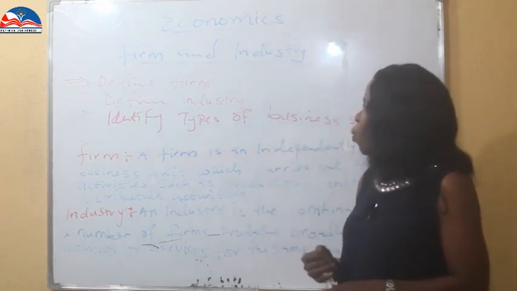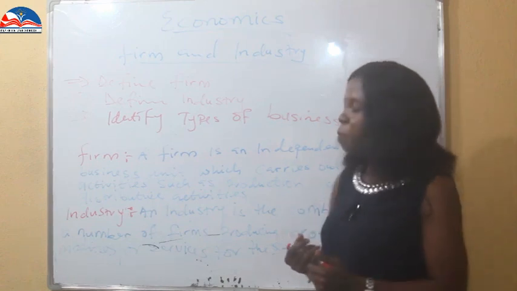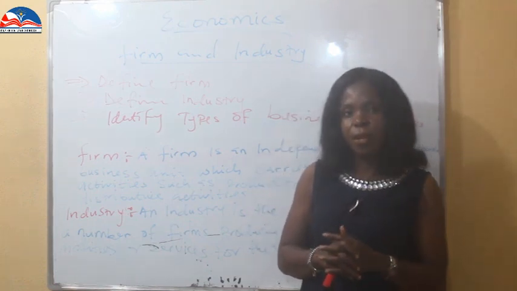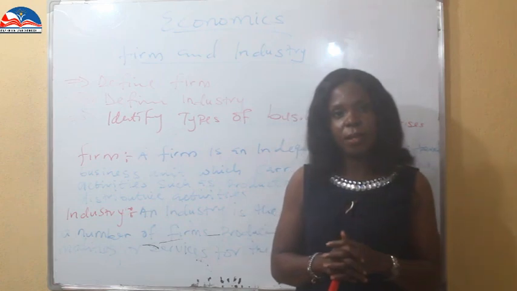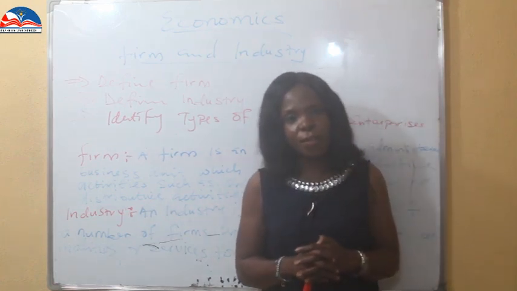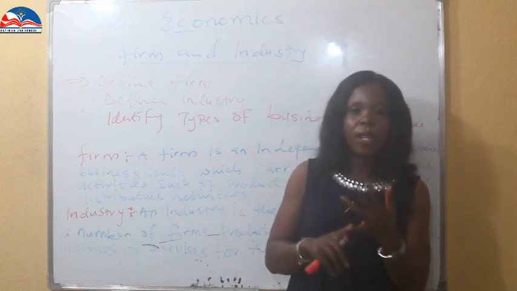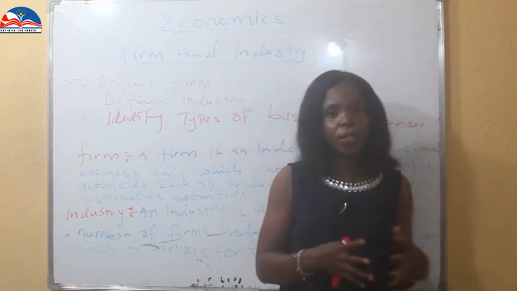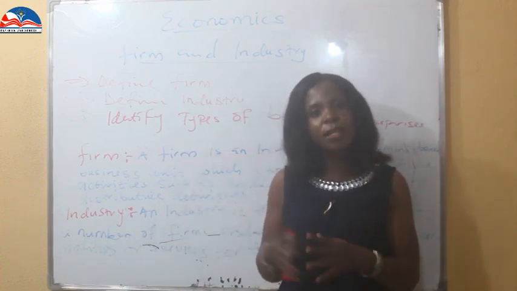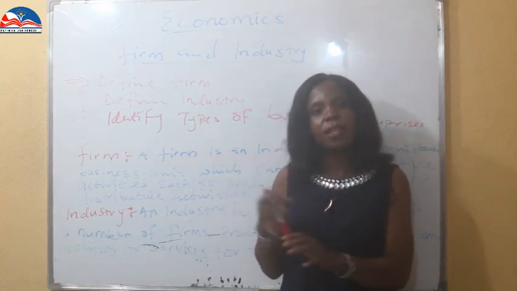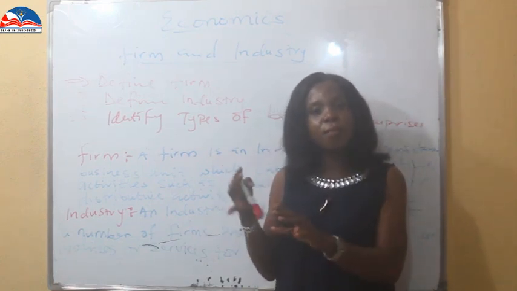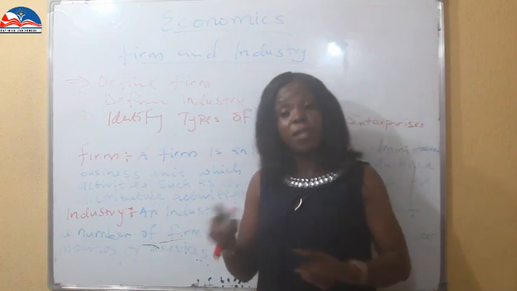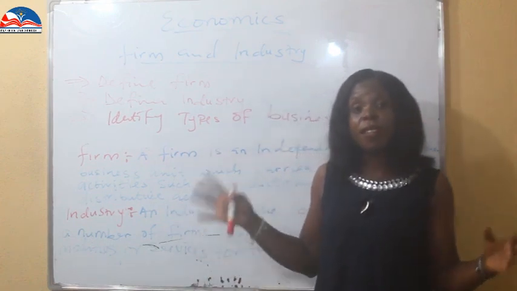Now, we want to identify the business types. We have two business types: the private sector and the public enterprise. Under the private business, we have the partnership business, the sole proprietor, the cooperative society, and the rest of them. Then under the public enterprise, these are government-owned businesses that the government undertakes. It is a business that is meant for the public, and the government are those who are involved in this business. And so the government carries out this business.